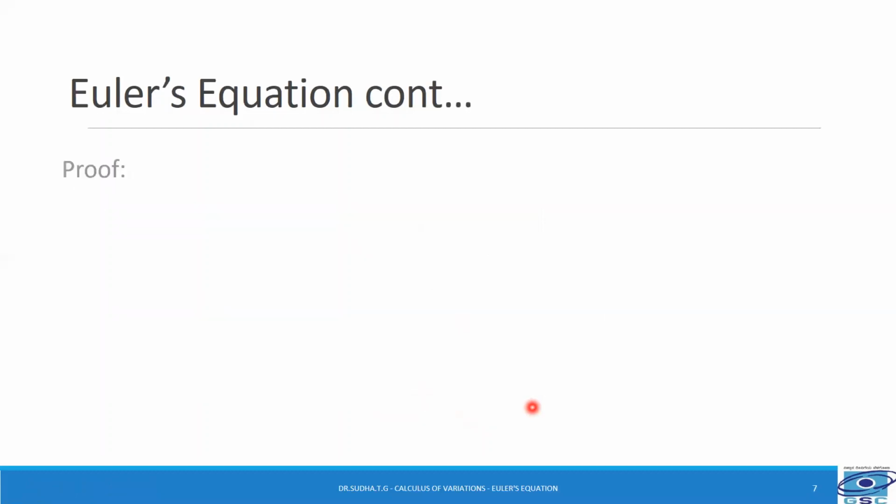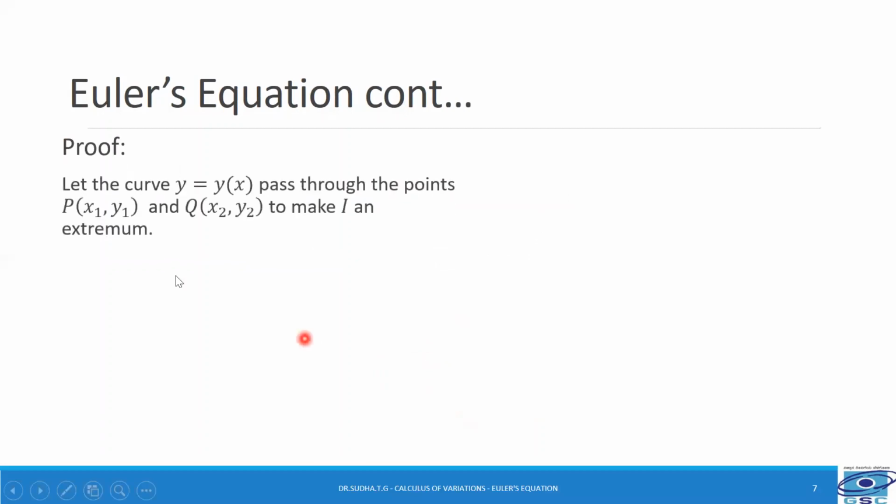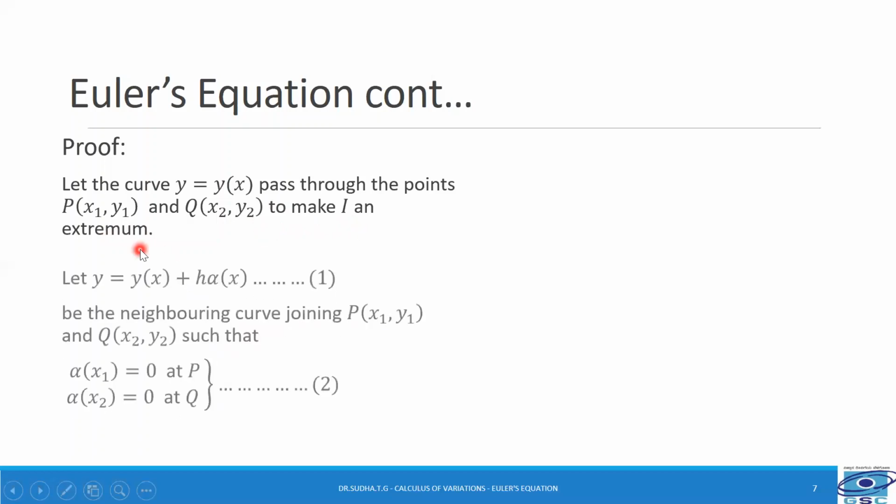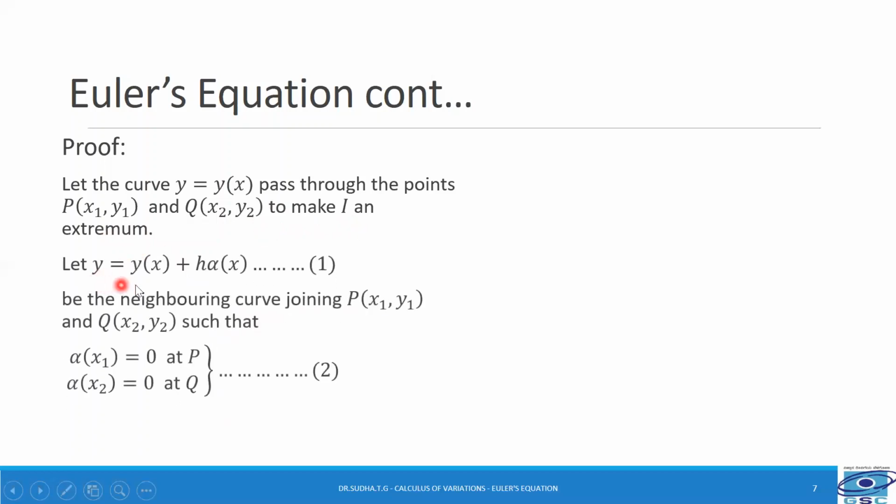Now let us prove this Euler's equation. For this, let us take the curve y is equal to y of x, which passes through the points P of x1, y1 and Q of x2, y2 to make I an extremum. So let us take y is equal to y of x plus h into alpha of x, and let us call this equation 1.